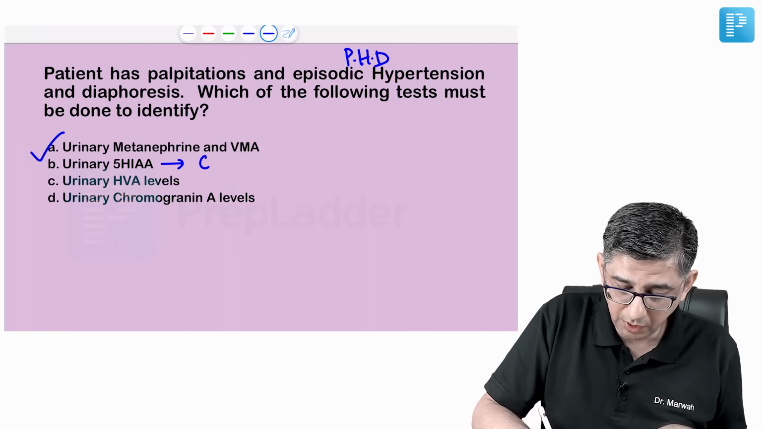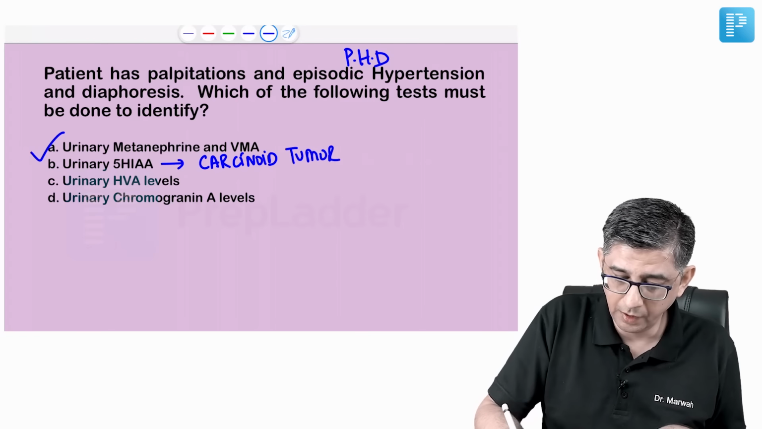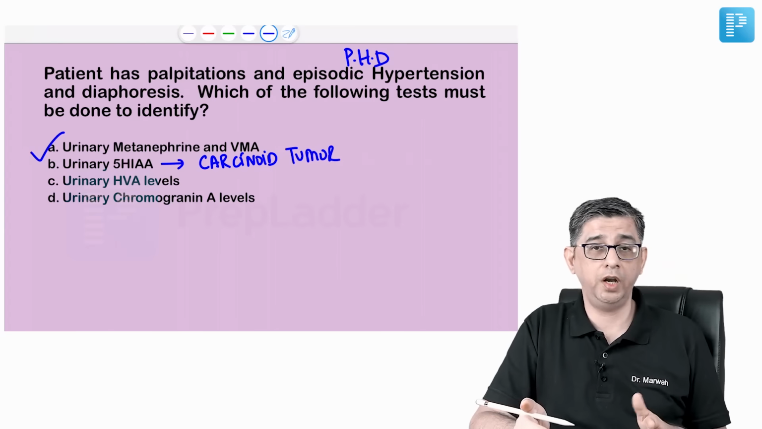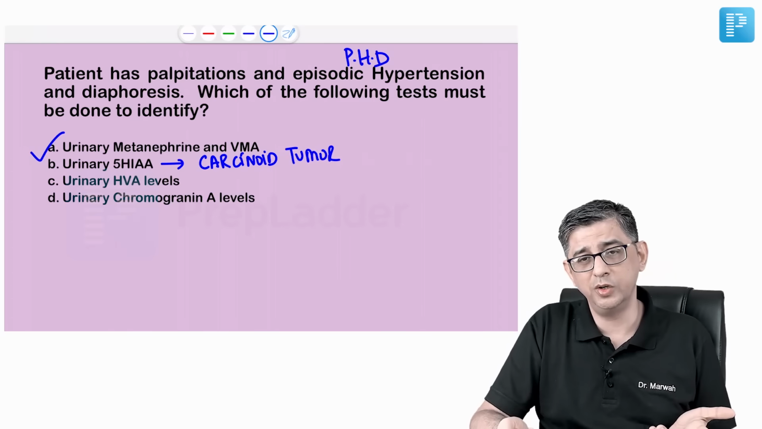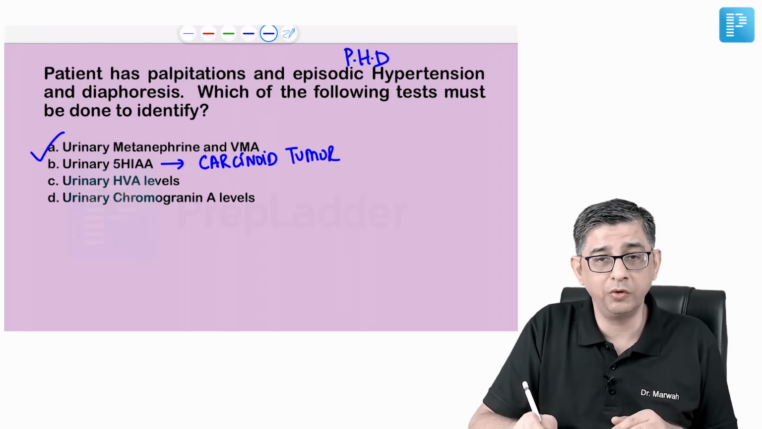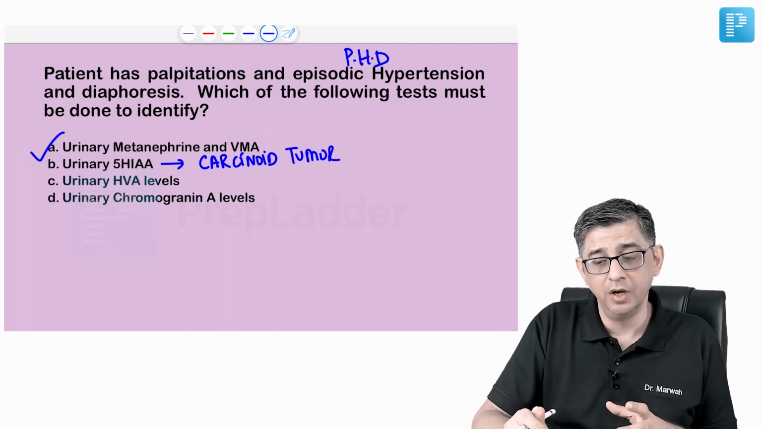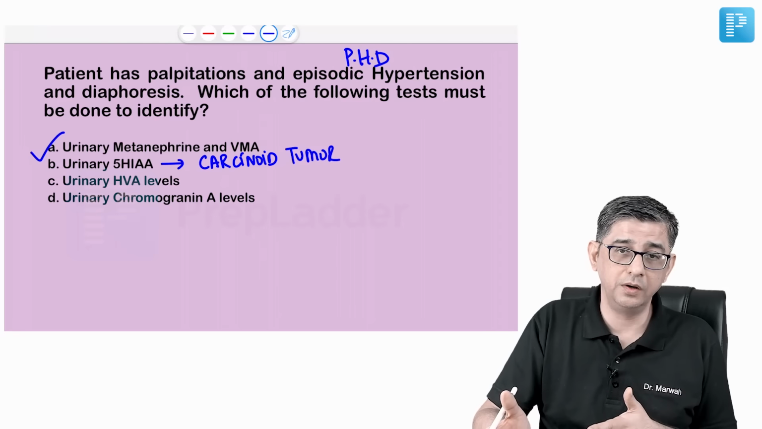Option number B, I can rule out because HIAA is going to be encountered in carcinoid tumor or syndrome. HVA is a derivative of dopamine, and we don't actually do HVA levels. And then chromogranin A is again related to pheochromocytoma, but it is not a diagnostic test. I mean, chromogranin A is what you read from a histopathology perspective.